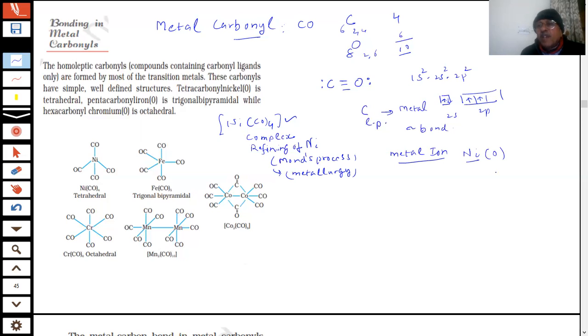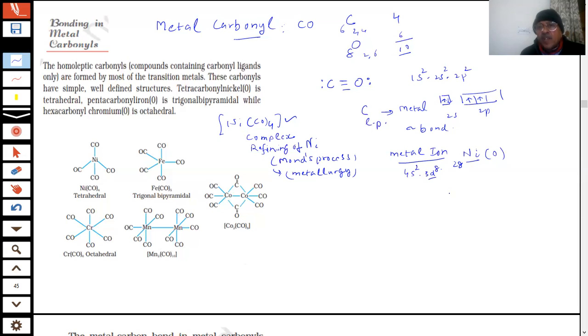Scandium, titanium, chromium, manganese, iron... nickel is 28. 28 means this is 4s2 and 3d8. Nickel 0. When CO is there, what is the oxidation number? There is no charge on the CO. It is neutral.